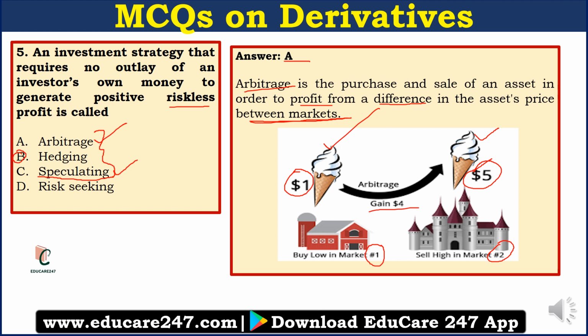Of course, in real life, you cannot sell ice cream to make arbitrage, but in other commodities like the gold market or the foreign currency markets, you can make arbitrage if the price of those commodities is different in different markets. So you can buy from a market where the price is low and sell in a market where the price is high and make a gain in between. So this simple way of making riskless profit is called arbitrage. See, it's not like you always get an opportunity to make arbitrage in real life, but sometimes when there is a difference in two markets, then you can make arbitrage.